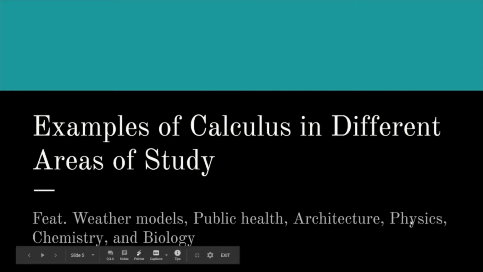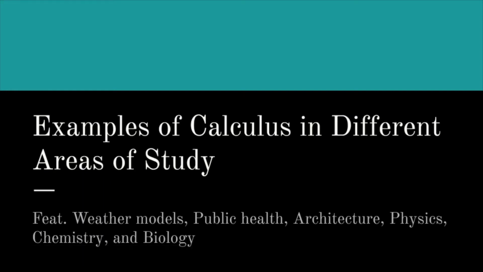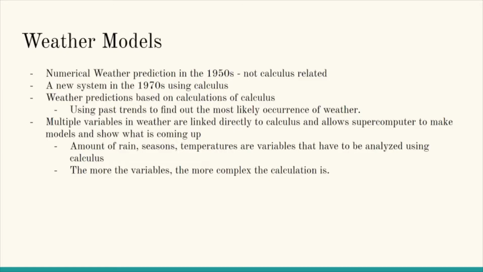And now we'll be looking into examples of calculus in different areas of study, such as weather models, public health, architecture, physics, chemistry, and biology. So first of all, weather models. There was something called numerical weather prediction in the 1950s, and this wasn't calculus related, which means that it was less specific and it was harder to make accurate predictions.